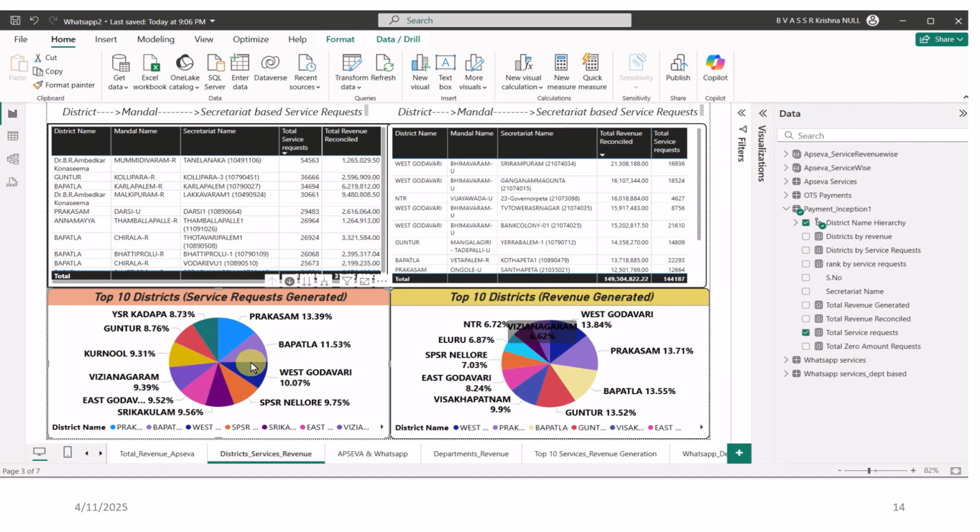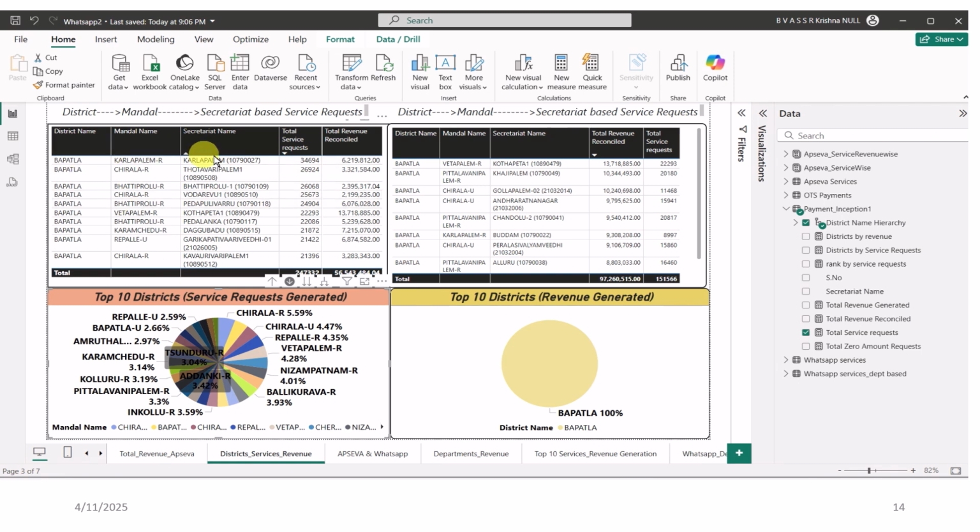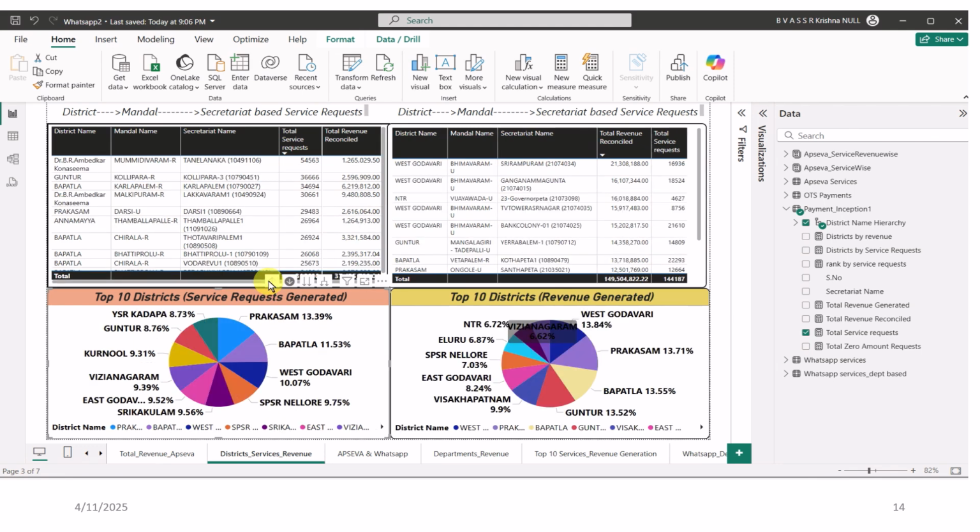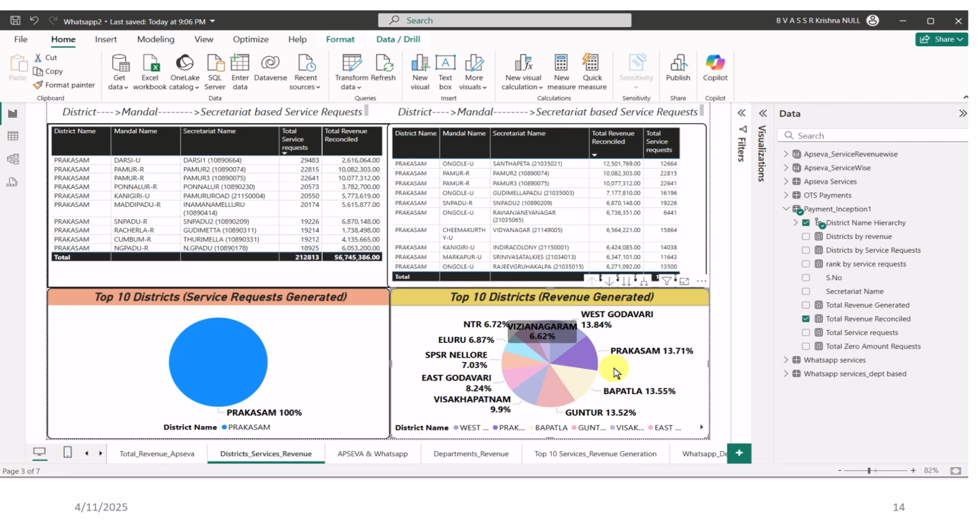Similarly Bapatla. So we can see the top 10 Bapatla service requests, the top 10 Bapatla revenue generation, as well as here we can also see that the Karapalam Mandal and the Karapalam Secretariat topped in service requests. Whereas in case of revenue generation, it is around fourth or fifth position. So the similar thing happens with revenue generation too. Once we click a particular district, the same thing happens, as well as vice versa.